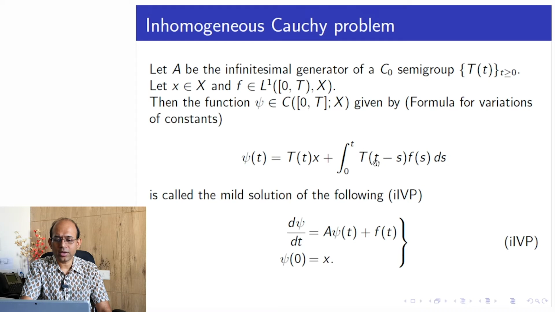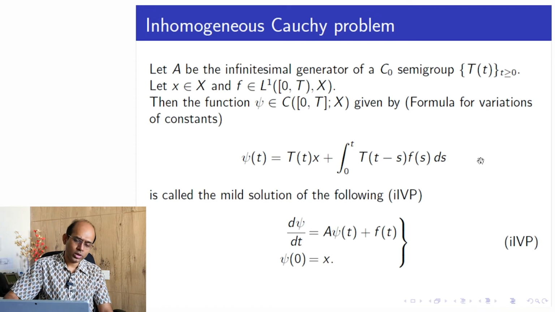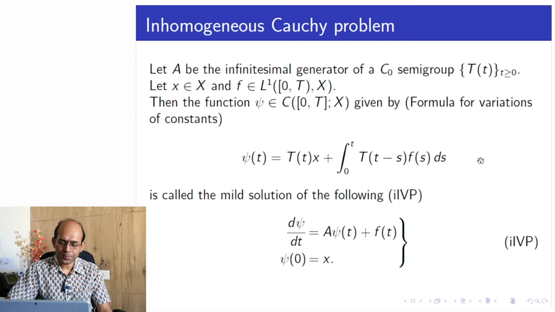So here I have t plus h minus s, but I have small t as the upper limit. However, I can add and subtract the integration t to t plus h of this term to get here 0 to t plus h of T of t plus h minus s f of s ds, and then minus t to t plus h of T of t plus h minus s f of s ds. Okay, so one can write it that way.